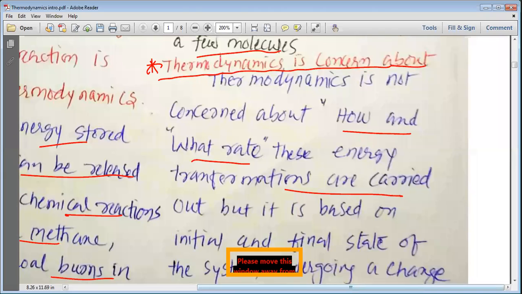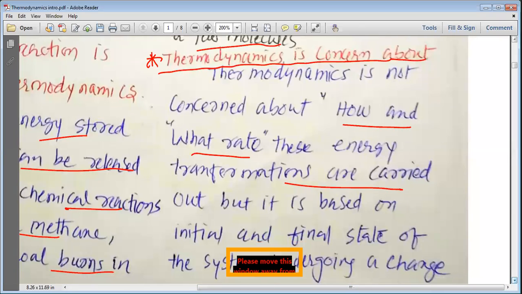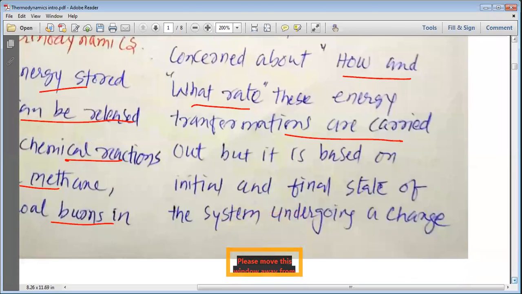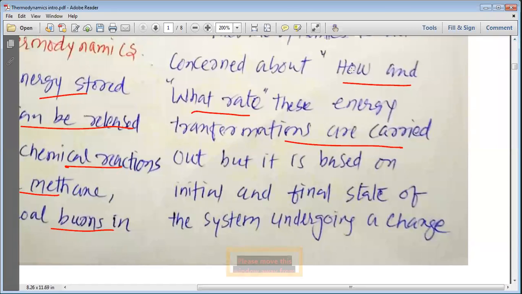Please remember, to understand what something is concerned about, let us first know what it is not concerned about. Thermodynamics is not concerned about the speed at which a chemical reaction takes place, or the speed at which energy is produced or required during the reaction.